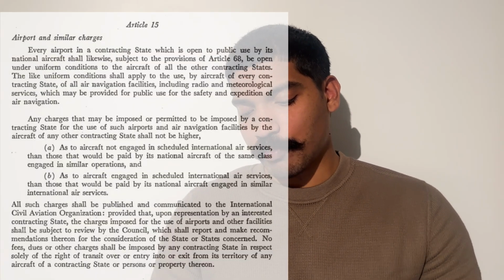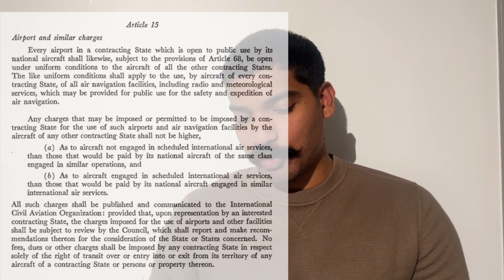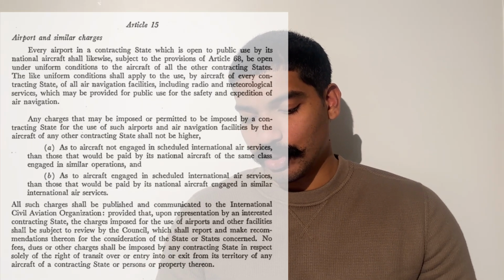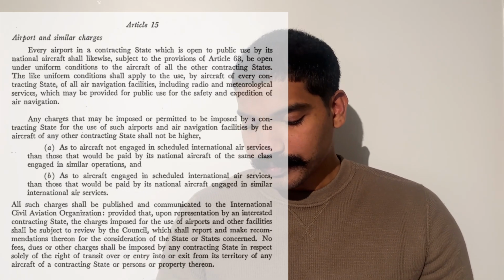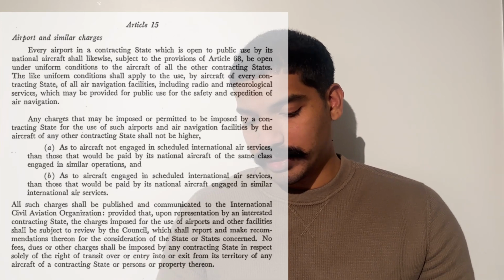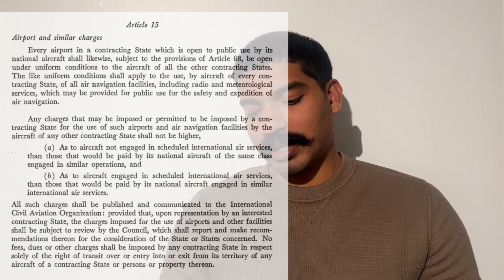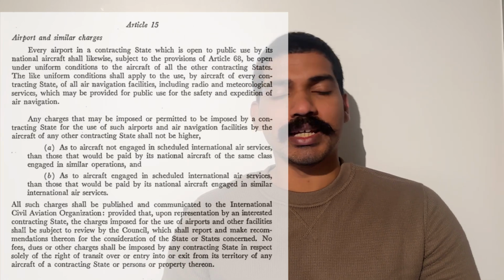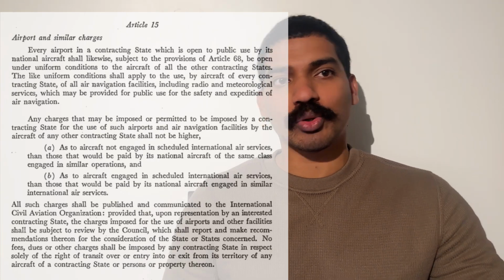Now Article 15, which is airport and similar charges. It says every state shall provide airports and air navigation services available to its own aircraft to all aircraft from other contracting states. Airport and similar charges will not be more than those that will be paid by its national aircraft. So basically they are saying that every country that is a member of the ICAO shall provide all the services that it provides to its own airlines.